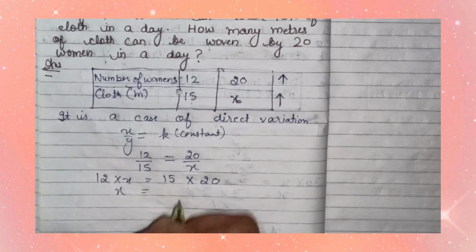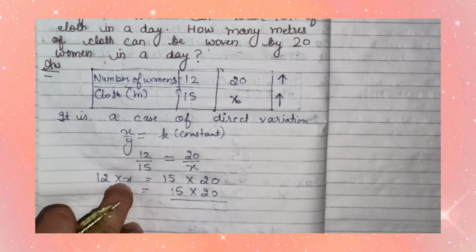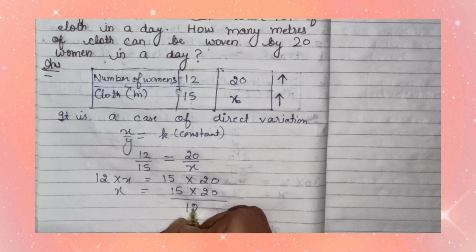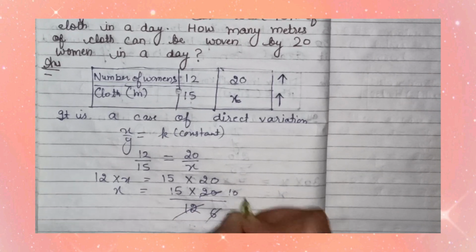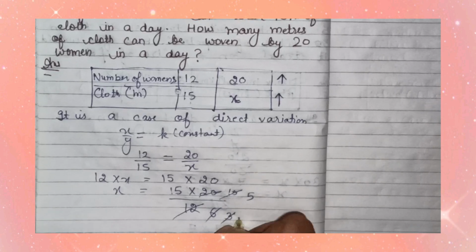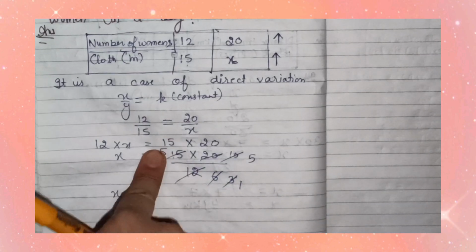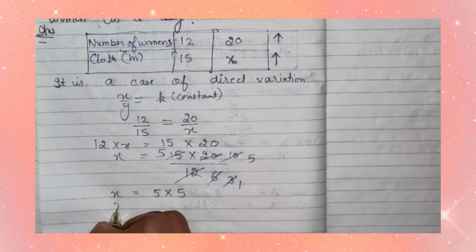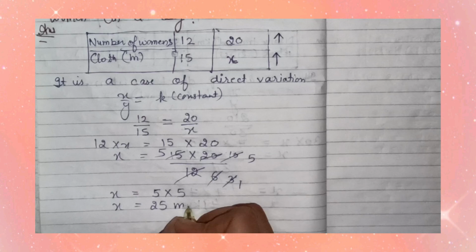Here x is equal to 15 multiply by 20 upon 12, because x is in multiplication, so it becomes division. 2 sixes are 12, 2 tens are 20, 2 threes are 6, 2 fives are 10, 3 ones are 3 and 3 fives are 15. Now from here x is equal to 5 multiply by 5. 5 multiply by 5, x is equal to 25 meters is our answer.